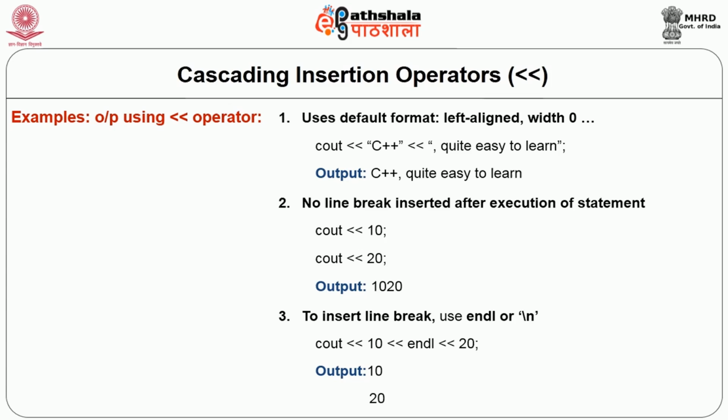If you really want to insert the line break, then use either the endl manipulator or use \n, the new line character. For example, if I say cout << 10 << endl << 20, then the output generated will be 10, new line, and 20.